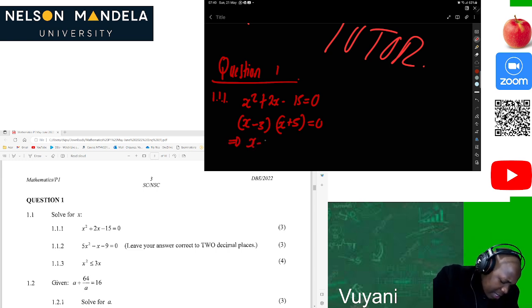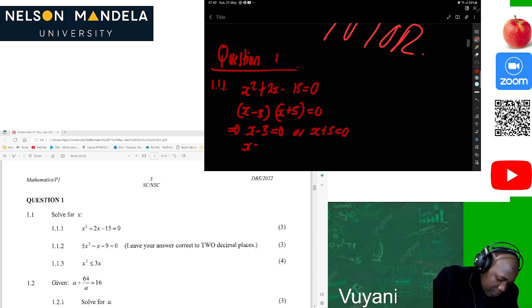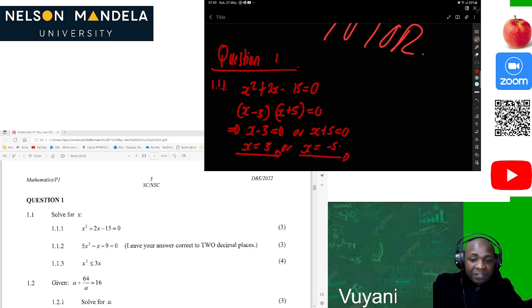Then x minus 3 is equal to 0, or x plus 5 is equal to 0. Then x will be equal to positive 3, or x is equal to negative 5. Then you live happily ever after. That's 3 marks. We only spend 30 seconds on it. Then we are moving.